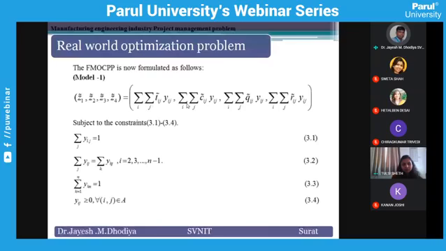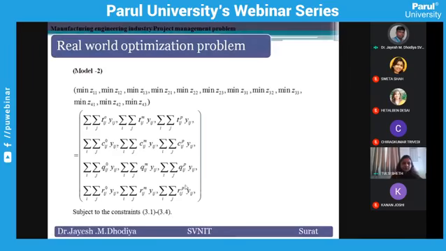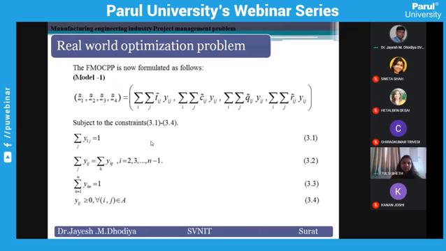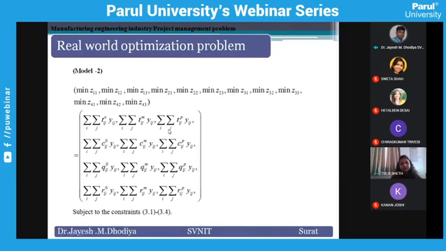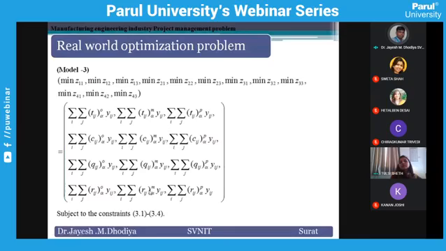The fuzzy model can be converted into a crisp model by taking optimistic, most likely, and pessimistic values, and again by using the same constraints we can get the solution. This is also the alpha cut model.